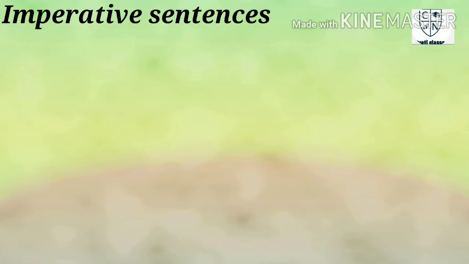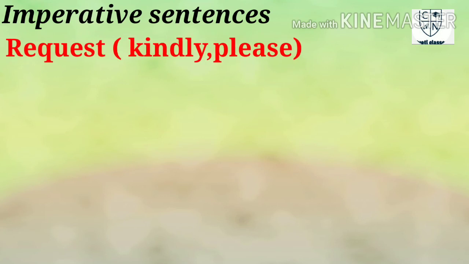The next one is request. The request should be in the form of please or kindly. A request should start with please or kindly. So when you are talking about a request, please or kindly would be used in the first place, then after that the first form of the verb, and then the object in active voice.